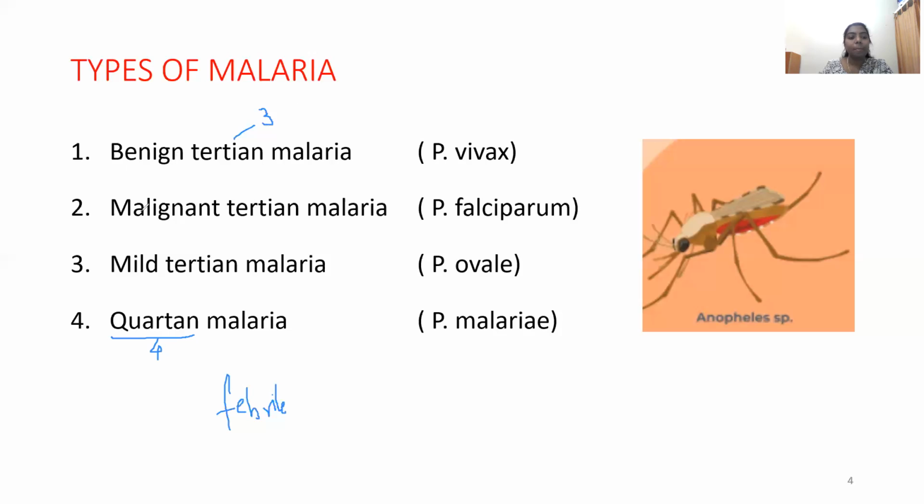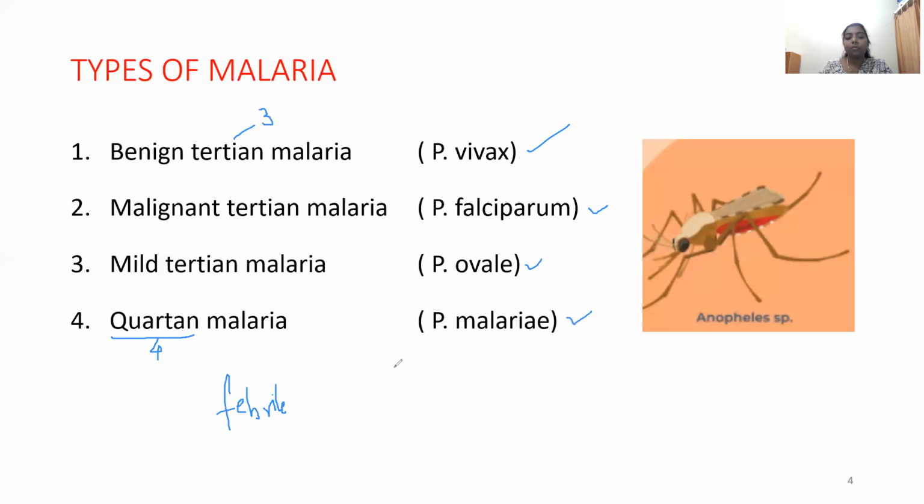And benign, malignant and mild, you must be knowing this. Malignant is a more severe form, mild is a little less, and benign is a less severe form than the other. Benign tertian malaria is caused by Plasmodium vivax. Malignant tertian is caused by falciparum. Then you have mild tertian, which is caused by ovale, and we have quartan malaria, which is produced by